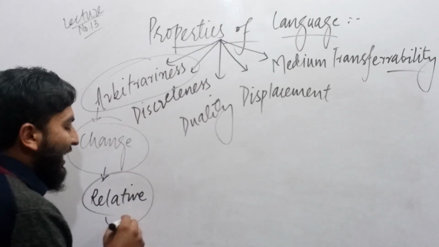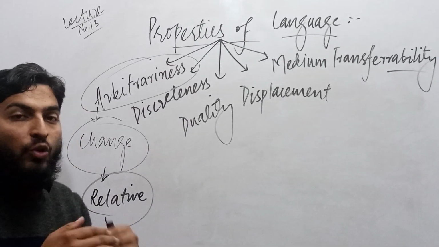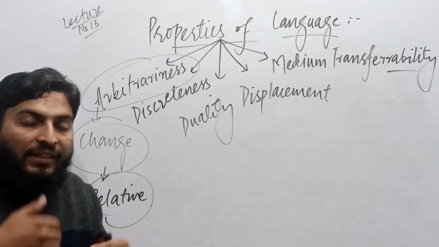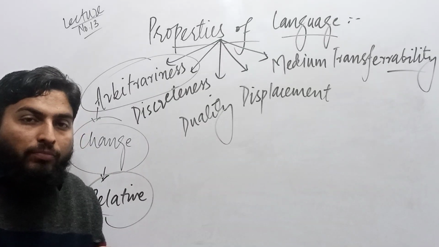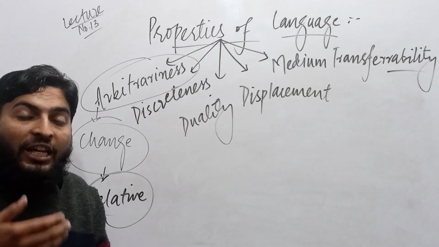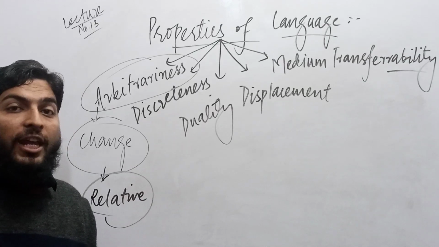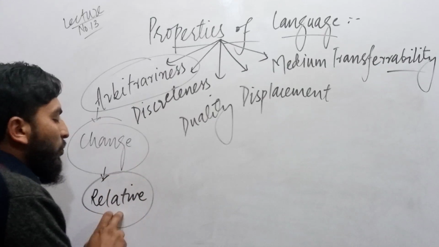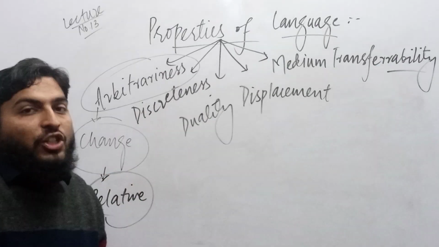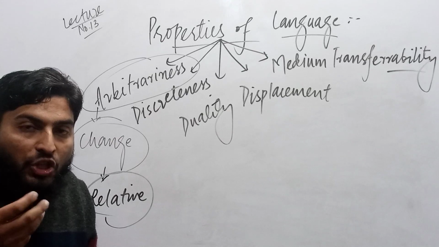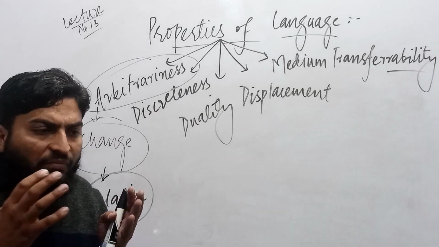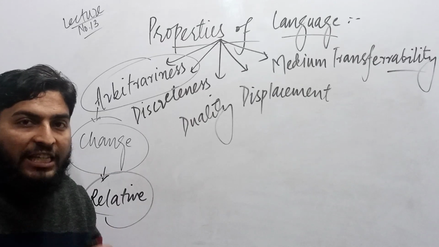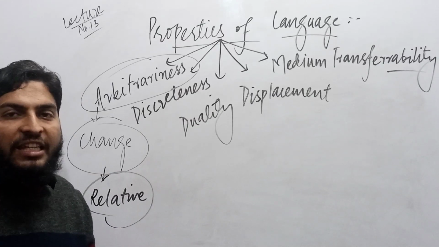It means that if it is absolute, then the world will not make progress. If language is absolute, then the world will not make progress. It will not go on. Therefore, we say, if language has developed until now, it is just because of this very property that there is change in language. Language is relative. Language is something that is not absolute. It changes. It is flexible. It changes with the time again and again.